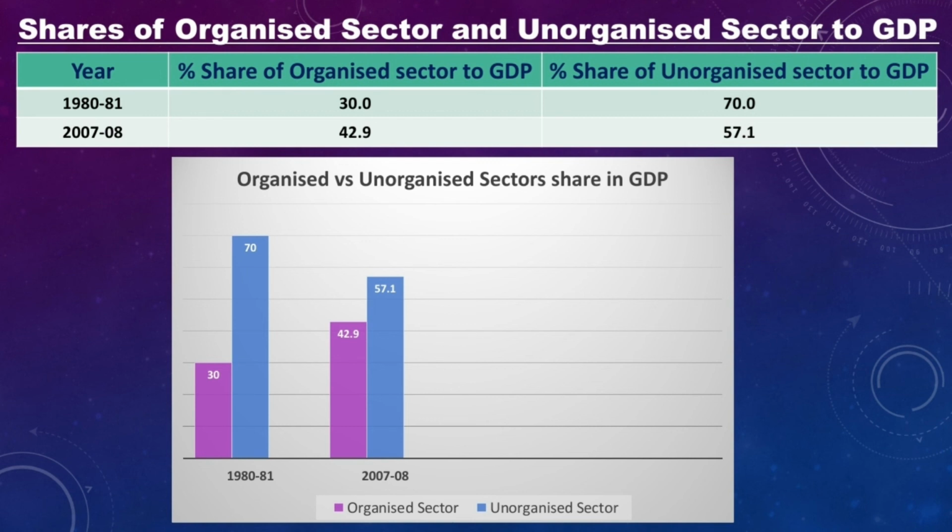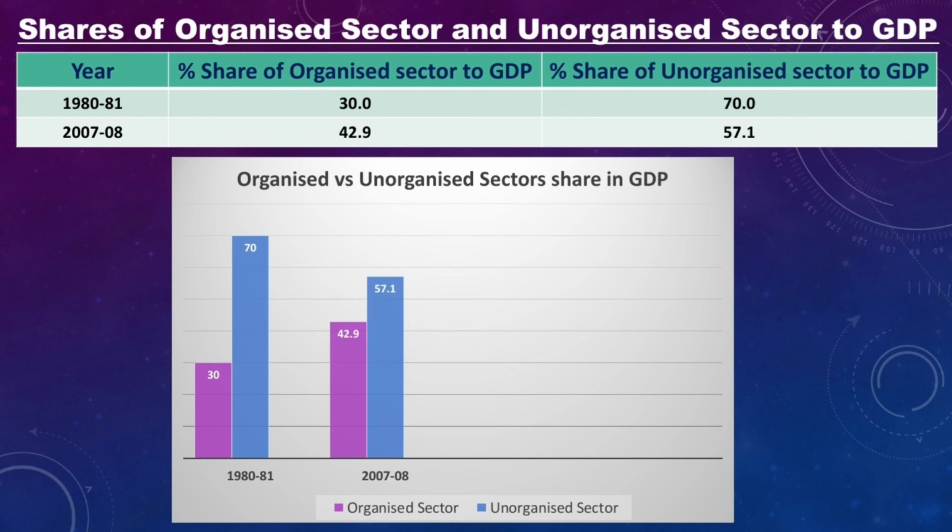So here you can see, in 1980-81, the share of the unorganized sector was 70% at that time, and the organized sector was 30%. In 2007-8, the share of the organized sector increased to 42.9%, while the share of the unorganized sector decreased to 57.1%. This is one of the indicators of India's development.